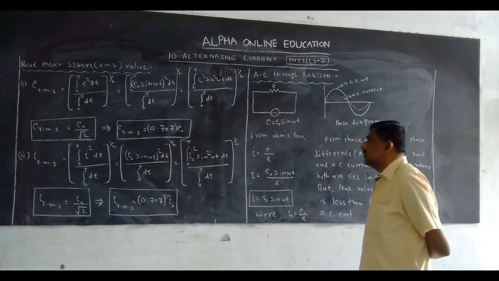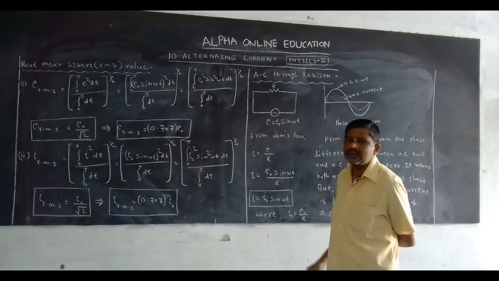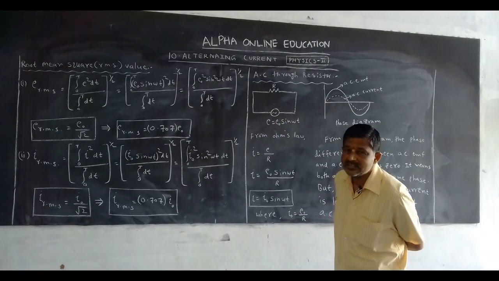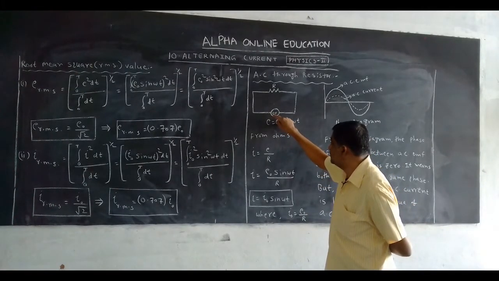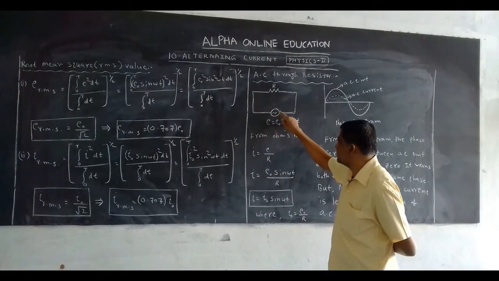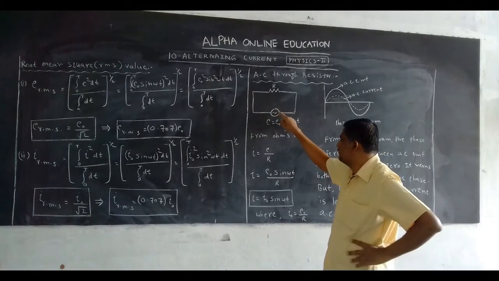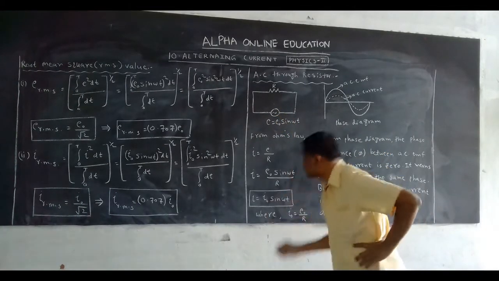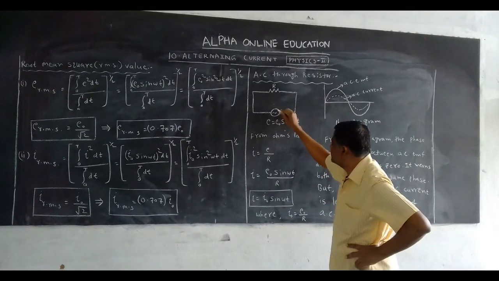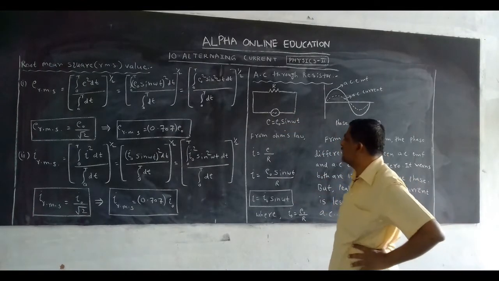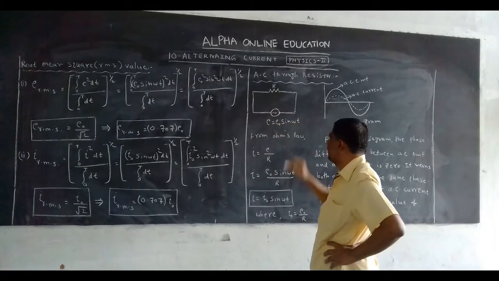Now, let us take a resistor. The resistor is connected to the AC source or generator, with a wave symbol. This is the symbol for a generator or AC source. When the AC source is connected to the resistor, what happens? This is the resistor. We know the AC source value E is equal to E0 sin omega t.